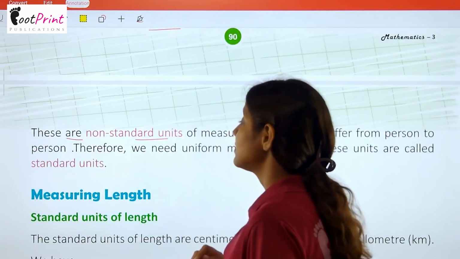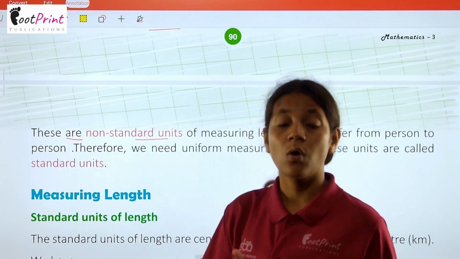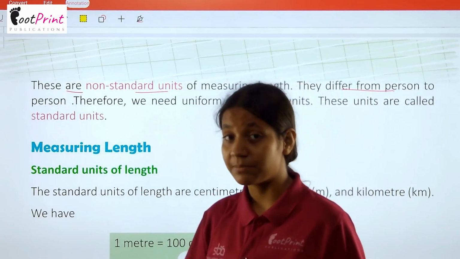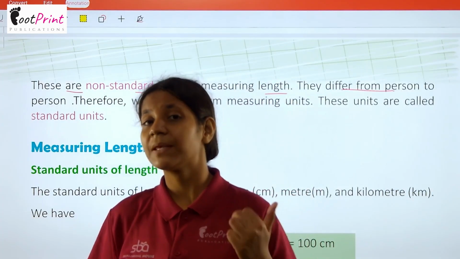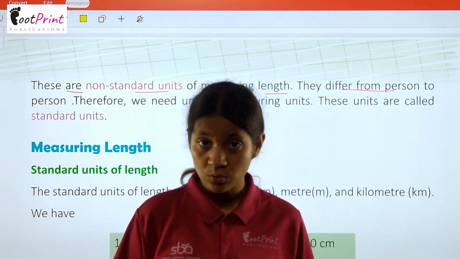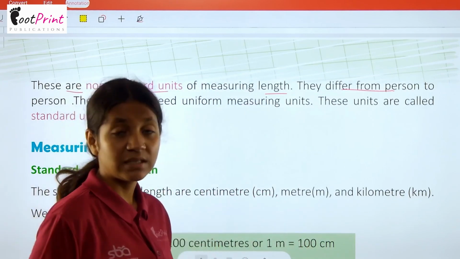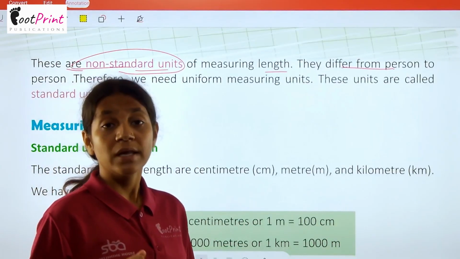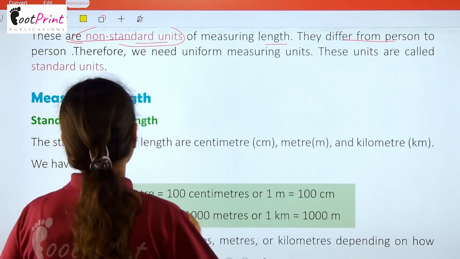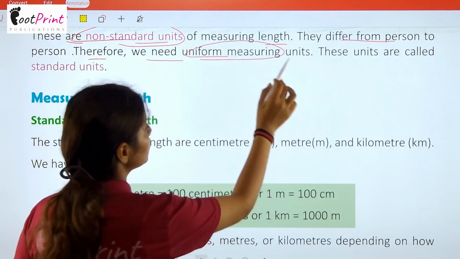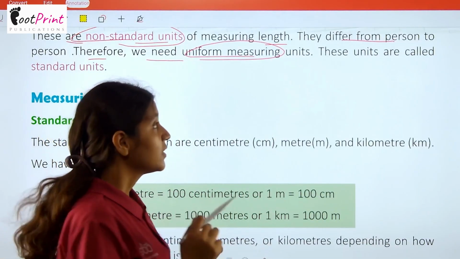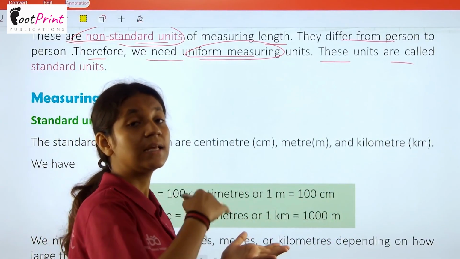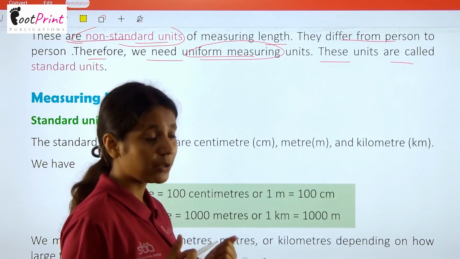These are non-standard units. इन सब units को हम क्या कहते हैं? Non-standard units of measuring length. They differ from person to person. अब देखिए, मेरे हाथ की length अलग होगी, आपके हाथ की length अलग होगी. That means person to person ये वाली जो हमारी non-standard units हैं, उन्हें हम equal नहीं कह सकते हैं. Therefore, we need uniform measuring units. That's why हमें uniform measuring units चाहिए होती हैं, and these units are called standard units. और इन्हीं units के according हर इंसान इसको नापता है, measure करता है.